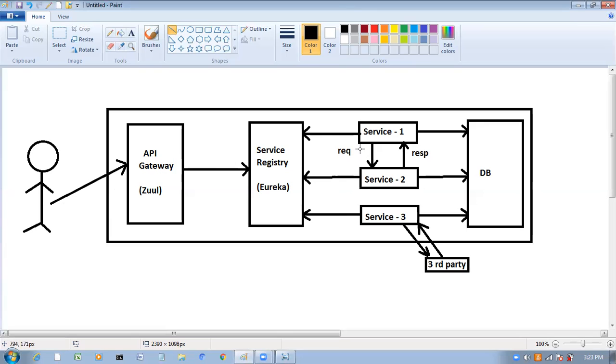Backend services are nothing but our REST APIs only. API gateway acts as a single entry point for all clients. If anybody wants to send a request, first that request will go to this API gateway only.